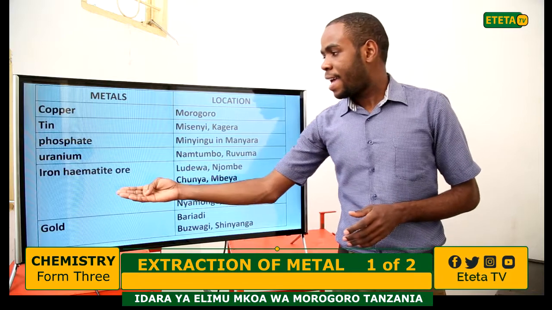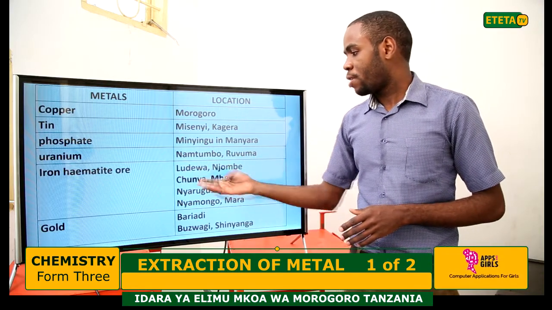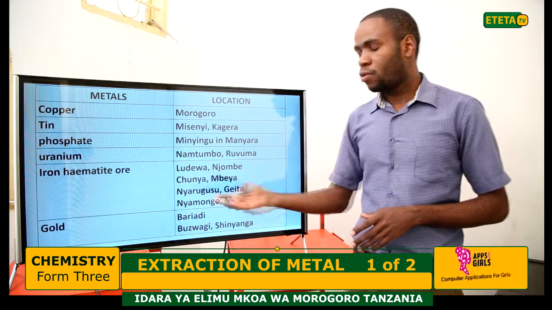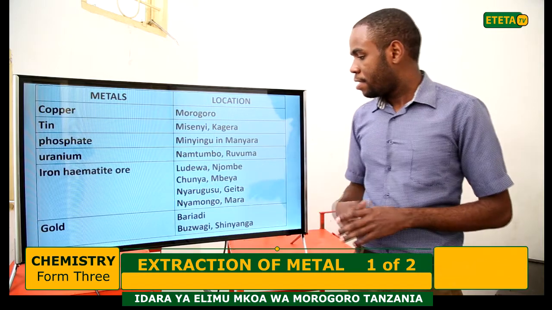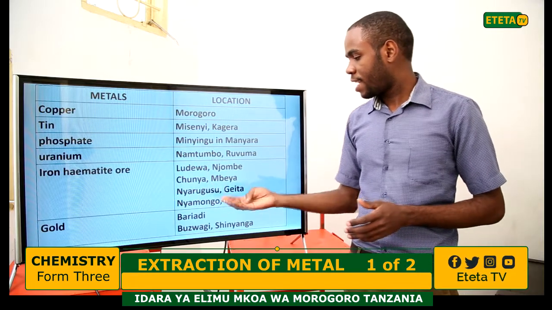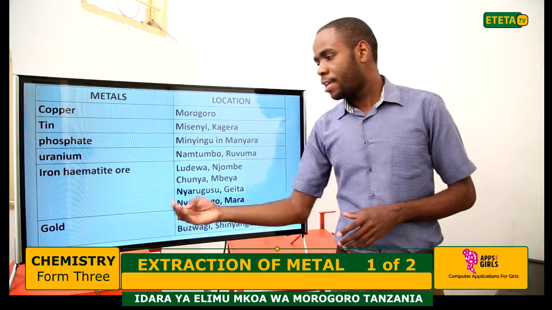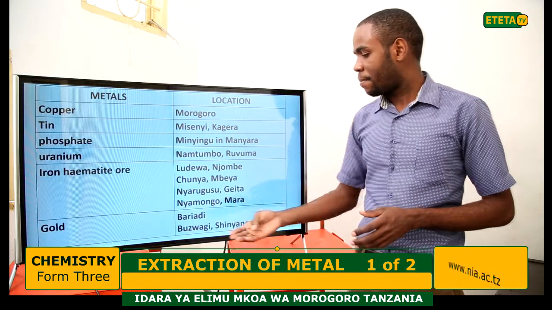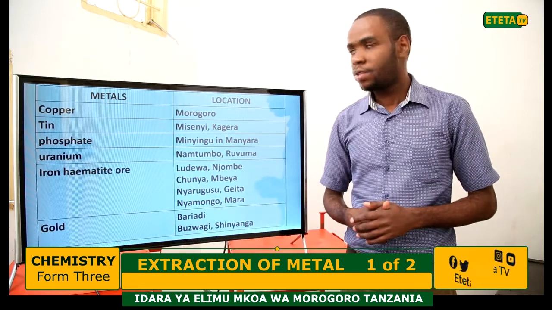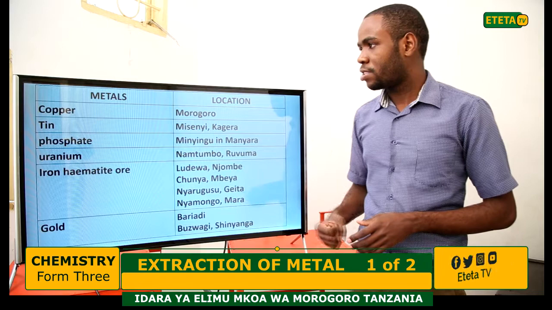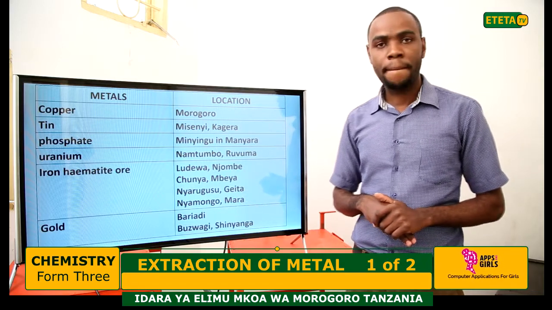Also, iron hematite ore is extracted at Ludewa, which is in Njombe, Chunya, which is in Mbeya, Nyarugusu, which is in Geita, Nyamongo, which is in Mara. Also, gold is extracted at Bariadi and Buzwagi, which is in Shinyanga. So these are locations where metals are extracted in Tanzania.